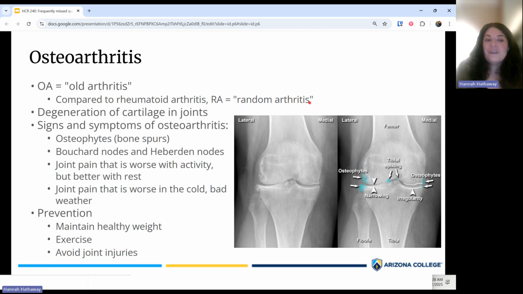But of course, I think another big thing is avoiding joint injuries. This is especially true in teenagers. So just really helping teenagers make sure they're exercising their muscles and exercising specifically for joint stability and avoiding things like knee injuries in teenagers because that can lead to joint issues later in life that can kind of follow them all throughout life. So once again, prevention is the best treatment for both osteoporosis and osteoarthritis. And for both of those things, engaging in healthy exercise throughout lifetime is really beneficial.